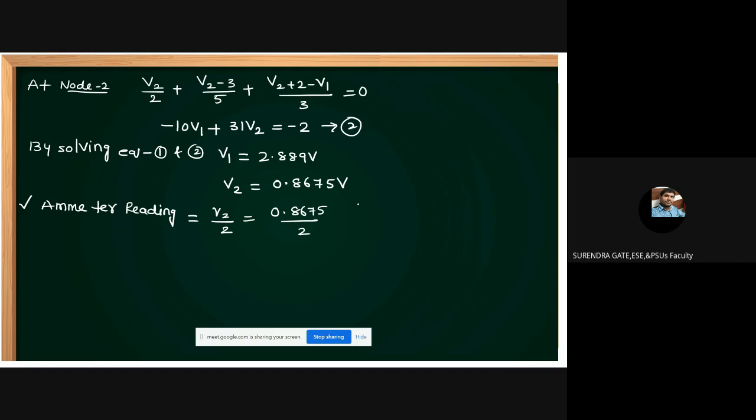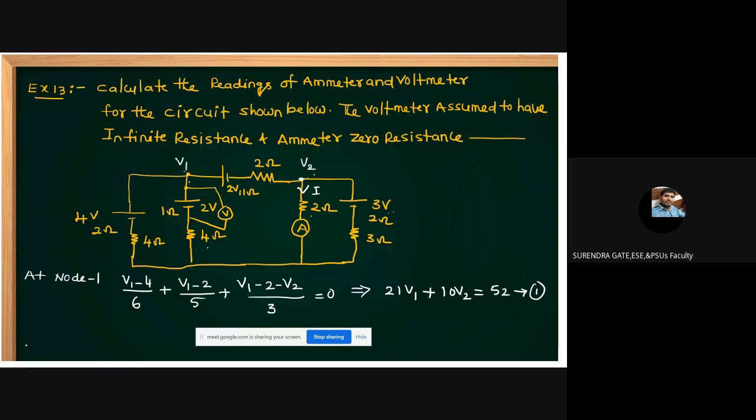That is 0.434 amperes nearly. Then what is the voltmeter reading, students? Can anybody tell what the voltmeter reading is in this circuit? The voltmeter reading in the circuit is how much?